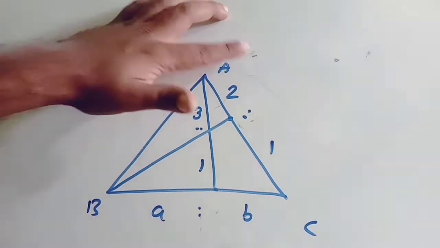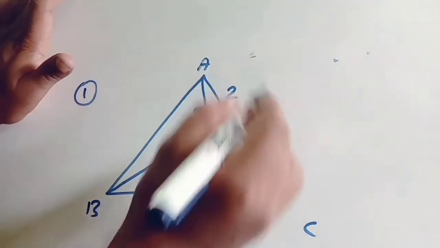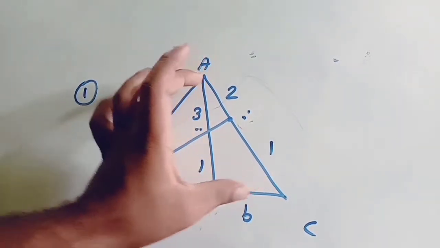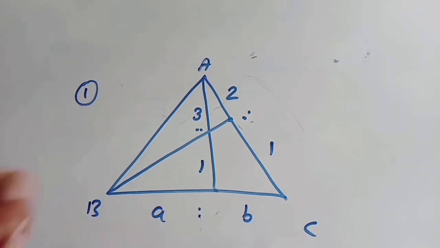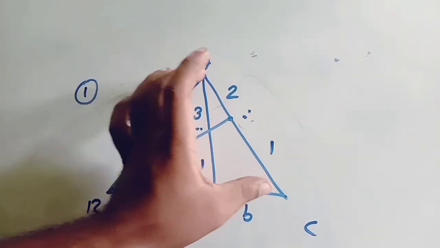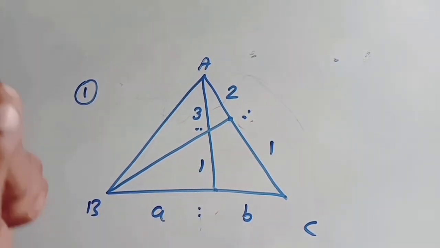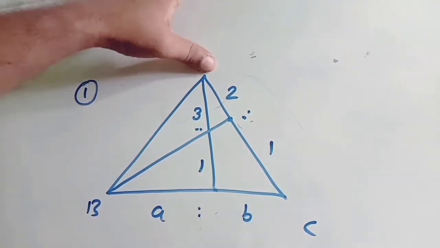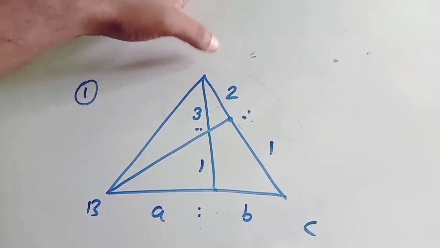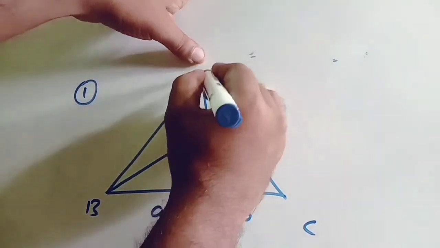Simple. See for which lines ratios are given. For these two lines ratios are given. So for these two lines you can apply mass point geometry, correct? Now what is the common point? Always remember, the first thing you have to do is find the common point. What is the common point of these two things? Obviously A. So A's weight you are going to imagine first. We have to imagine the weight at this point.